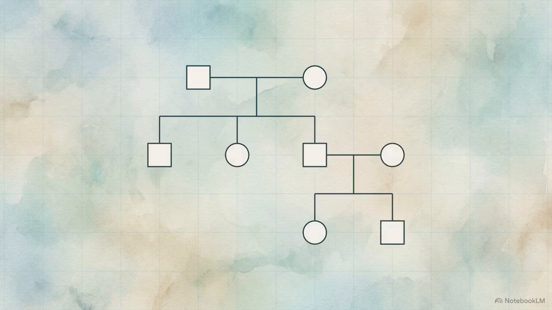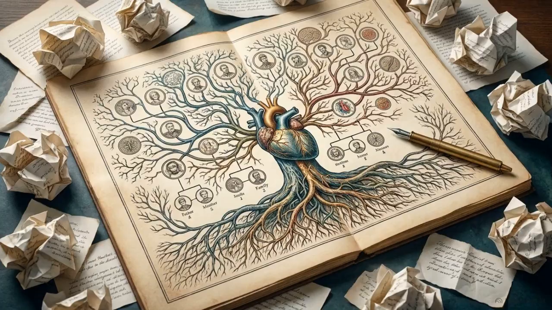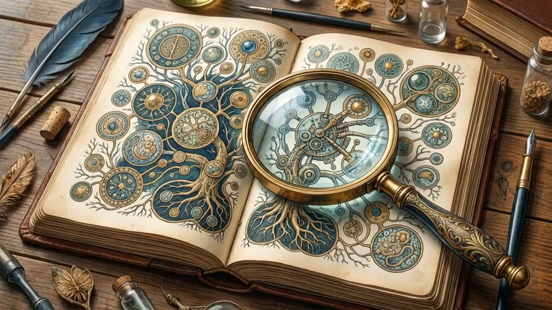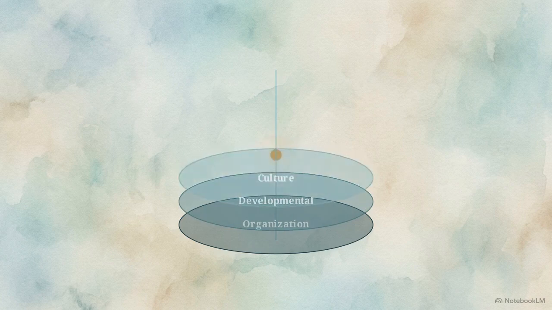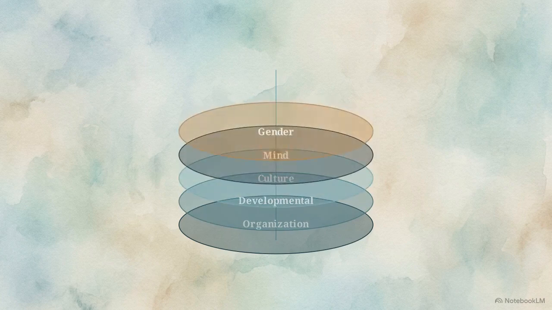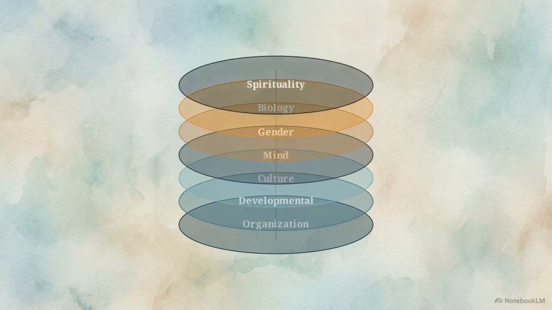To clear the path, the clinician must map the family system to find exactly where that blockage is located. Effective treatment begins only after the invisible mechanics of the family are made visible and concrete. That visibility comes from the 7 lenses, a diagnostic tool looking beyond any single therapeutic theory. These perspectives evaluate the family through the lenses of organization, developmental processes, culture, mind, gender, biology, and spirituality.